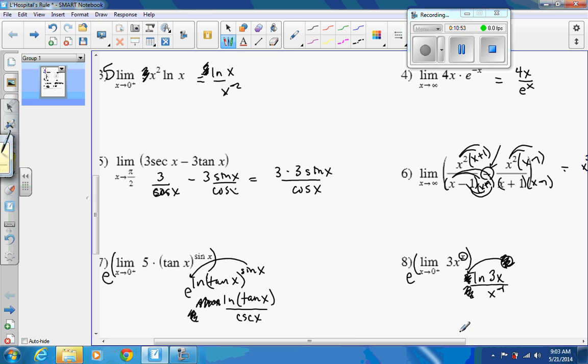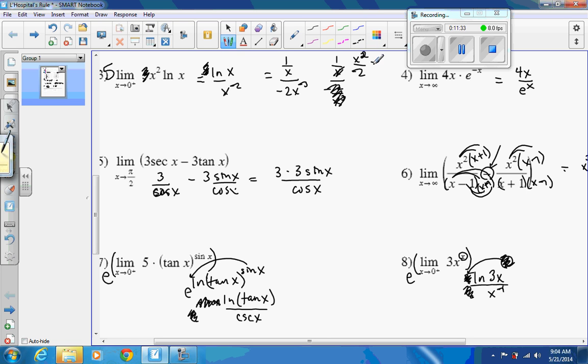L'Hopital's. Once you get it in a fraction and you can do L'Hopital's, just take the derivative of the top, derivative of the bottom. 1 over x, or maybe you want to write that as x to the negative 1 if it's easier to simplify with what we get. The power on the bottom, do the power rule. Subtract the power, you'd get negative 3. Or if you want to rewrite that, I mean, we can do this a lot of different ways. If you wanted to change both the powers, or change both the fraction, this is negative 2 over x cubed. And that would actually flip up, so it'd be x cubed over negative 2, which would cancel that x and just make that an x squared and give us x squared over 2.